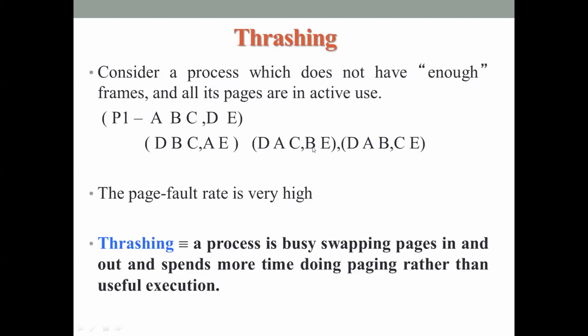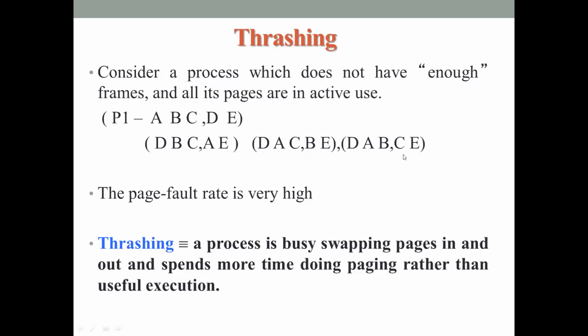So it doesn't have frames to bring B into the primary memory, so it swaps out C into the secondary memory and brings B into the primary memory. This goes on and on because it has only 3 frames. It does not have enough frames. So whenever it swaps out a page into the disk, immediately in the next instruction cycle, it may be needed again.